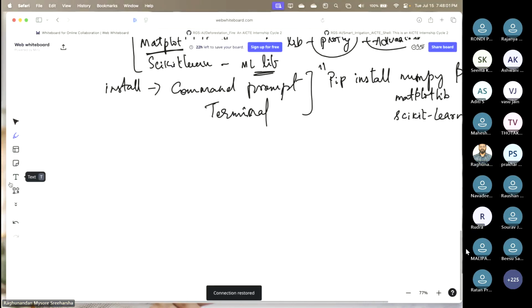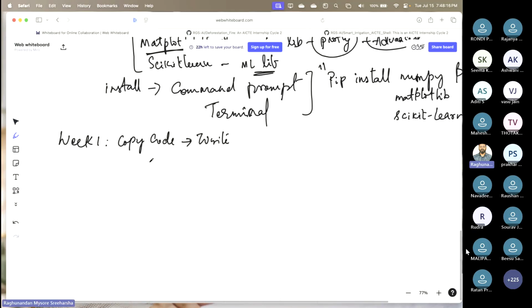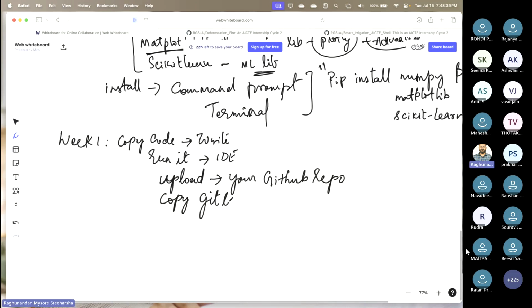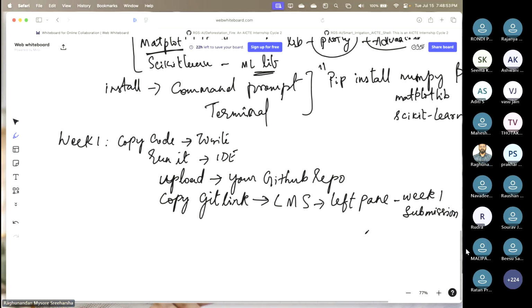For those who have issues with week 1, copy the code or write it yourself, whichever you prefer. Run it on your favorite IDE. Once it is done, upload this onto your GitHub repo. Copy the Git link, go to the LMS, left pane, you will see week 1 submission. Paste it there. Add any description, like improvisation, what you did. You can simply say what you have done in week 1. Write the description and click on the submit button.